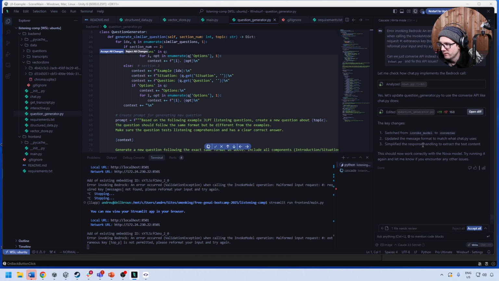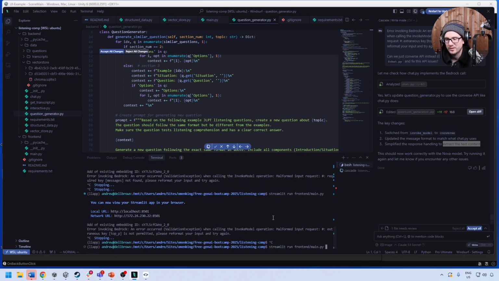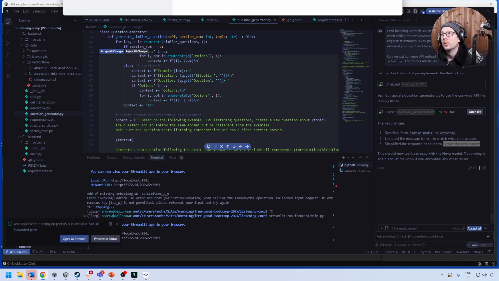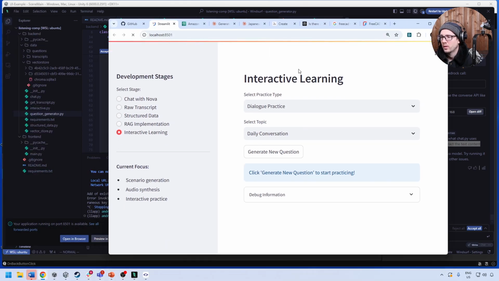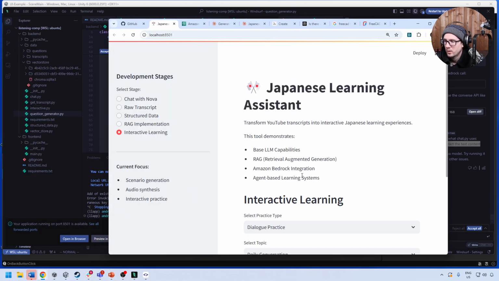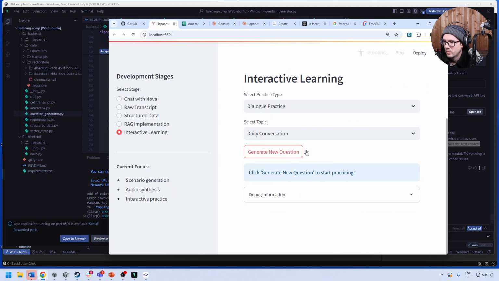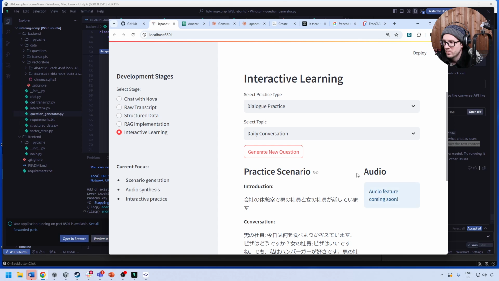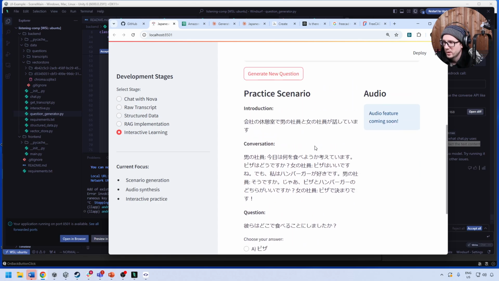Updated the message format, simplify the response handling to extract the text content. Should now work properly. Oh yeah, sure, right. We'll see. We'll go back over to here. We'll refresh this. We'll generate a new question. We're going to wait a moment here. We get back a scenario.